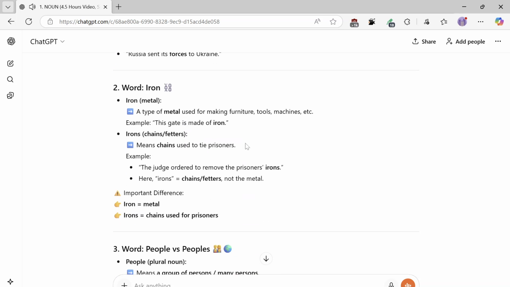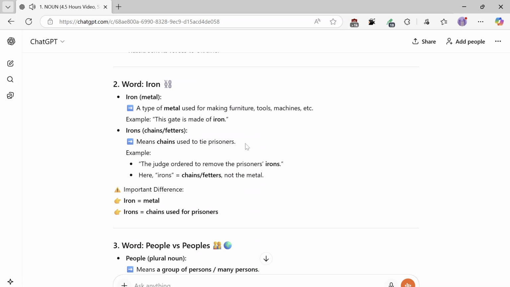Number 2. Word: iron. Iron, a metal, a type of metal used for making furniture, tools, machines, etc. Example: This gate is made of iron. Irons, chains, fetters, means chains used to tie prisoners.